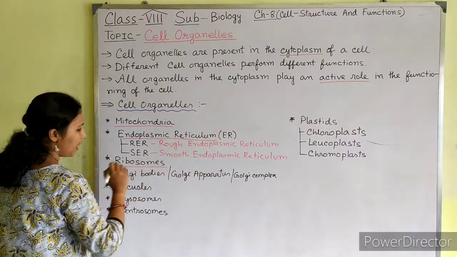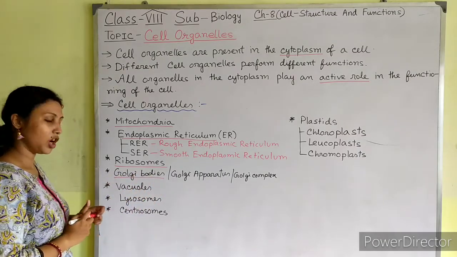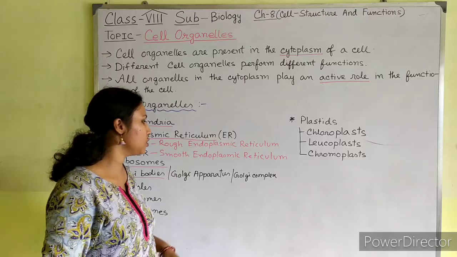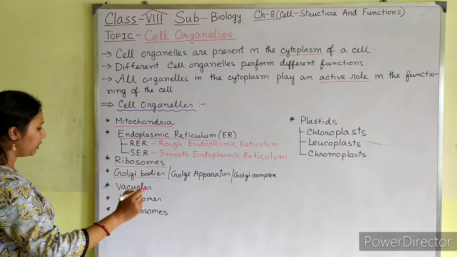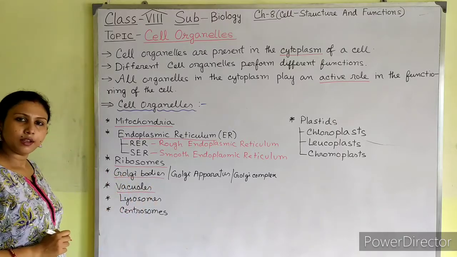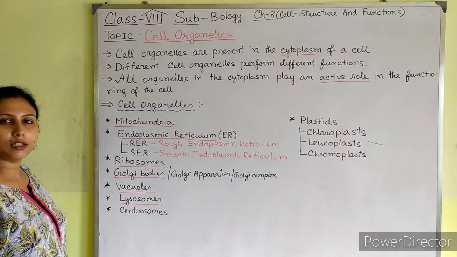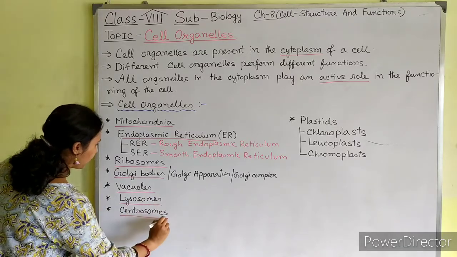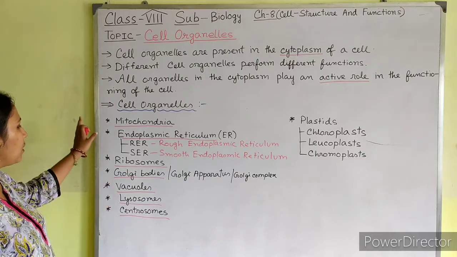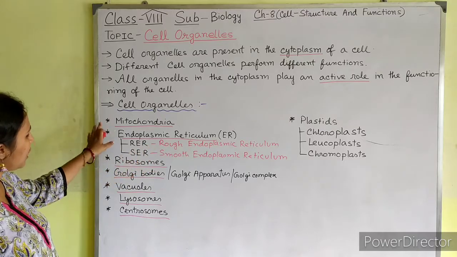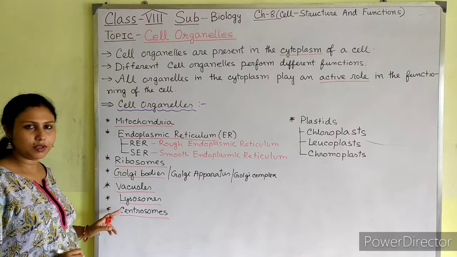Then we will learn about ribosomes. Then we will learn about Golgi bodies, which are also known as Golgi apparatus or Golgi complex or Golgi vesicle. Next we will learn about vacuoles, then lysosomes, and then centrosomes. Centrosomes are present only in animal cells. And all these structures which I have told you are present in both plant and animal cells.